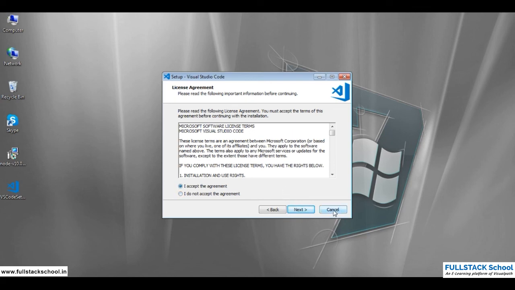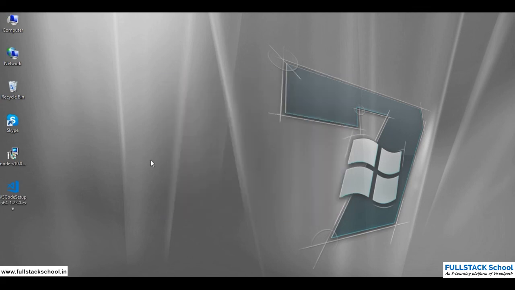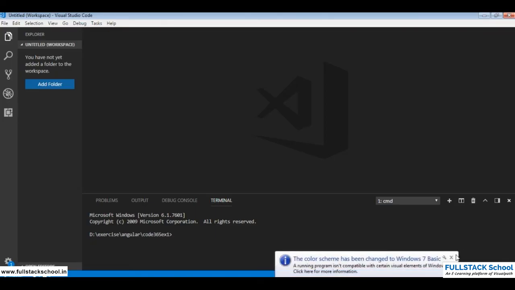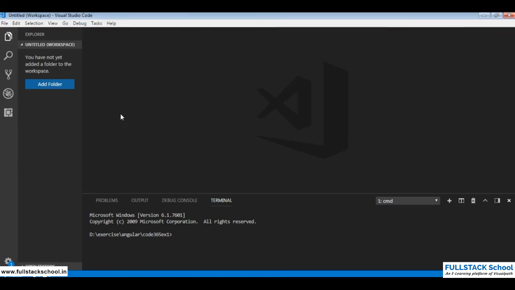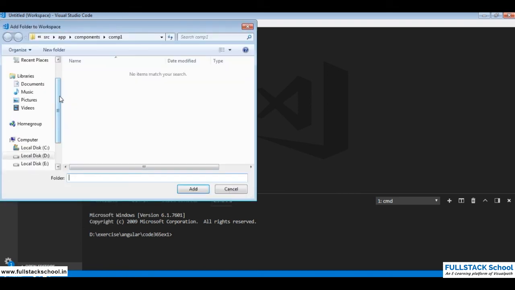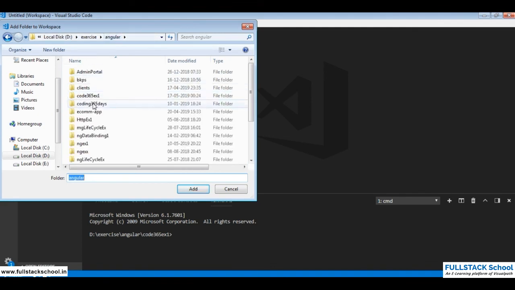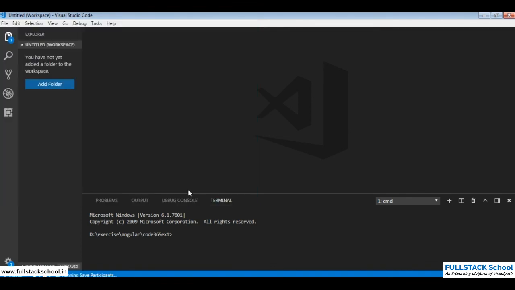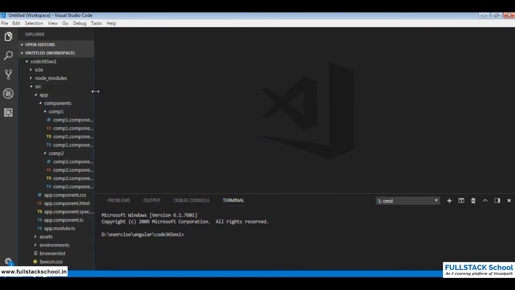Okay, so I'll cancel this setup or the installation, and now we'll try to open Visual Studio Code and the project in Visual Studio Code. So I have my Visual Studio Code installed and I've opened it. Now I'll try to add the project that was created in earlier sessions. Add folder to workspace, and you can say Angular, and this is the project that I created, and this is how it gets added to the project.